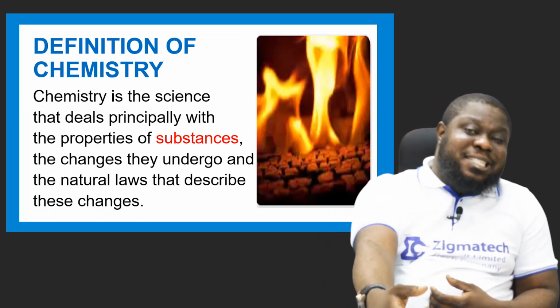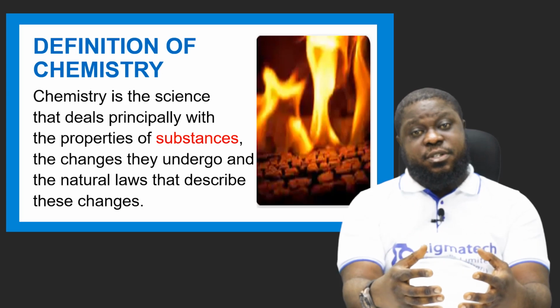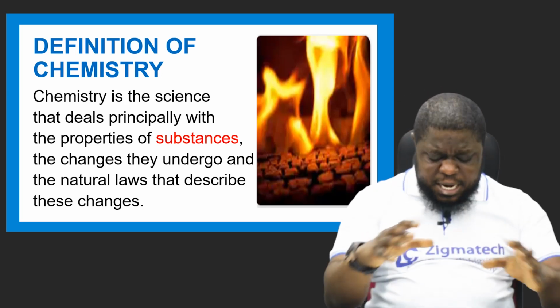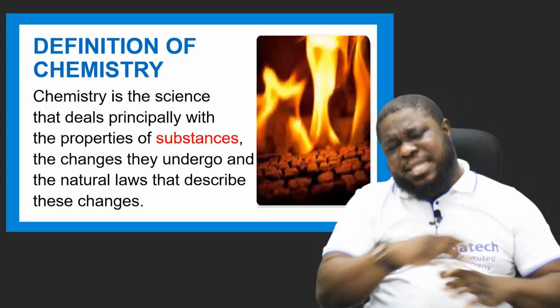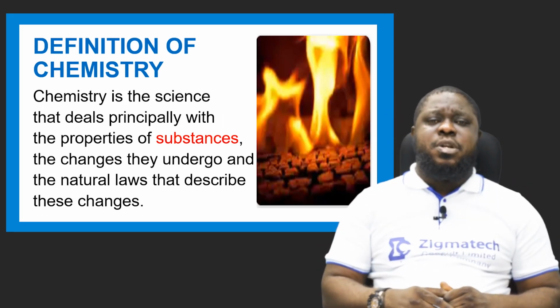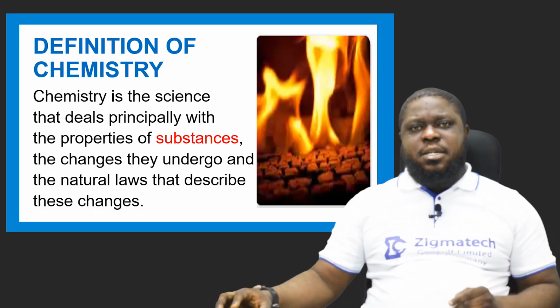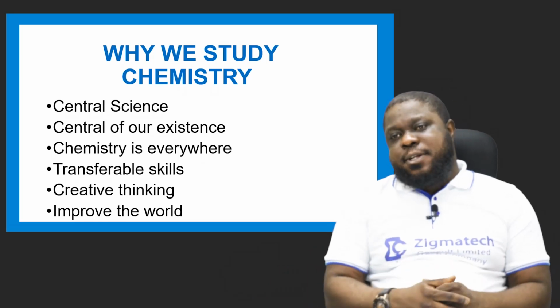And the law that binds these living things and non-living things. The characteristics, their differences, everything about substances, everything about matter, chemistry is what will tell you the history and the properties of them.